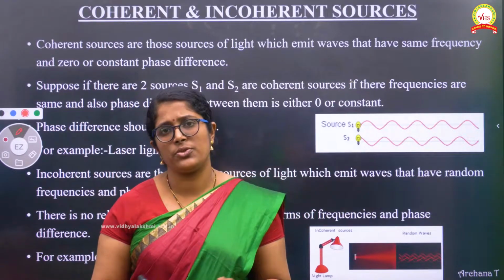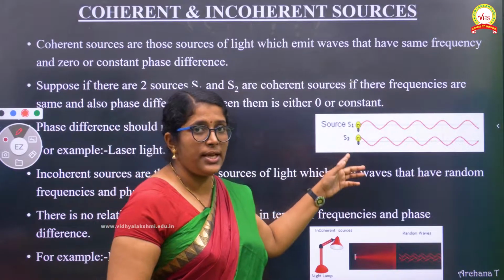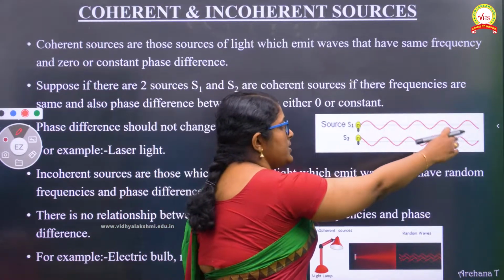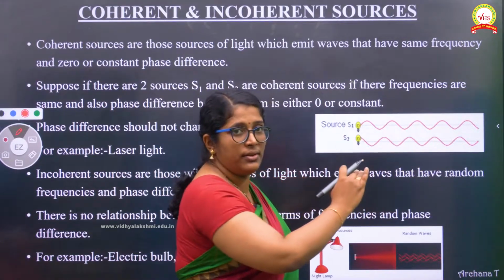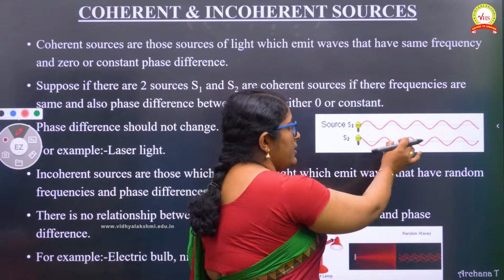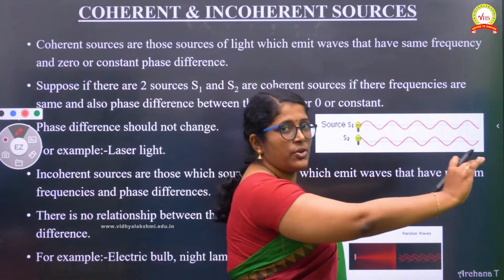So what do you mean by zero or constant phase difference? Let us see this one. These are the examples of coherent sources. These light waves, you can see they are regular, their phase is constant. Here also, whatever crests are there, troughs are there, their position is not changing at all.